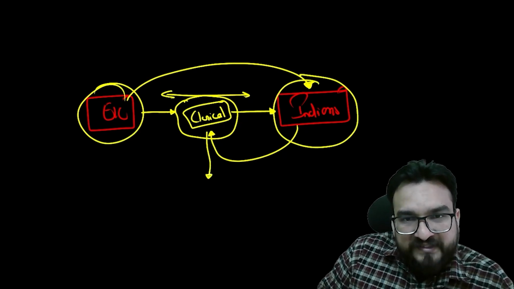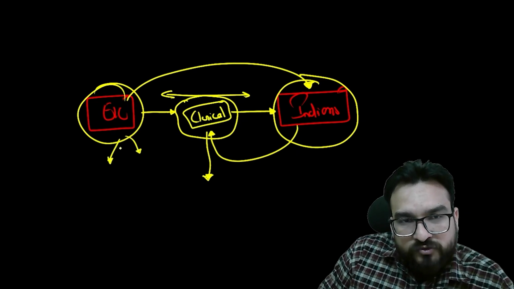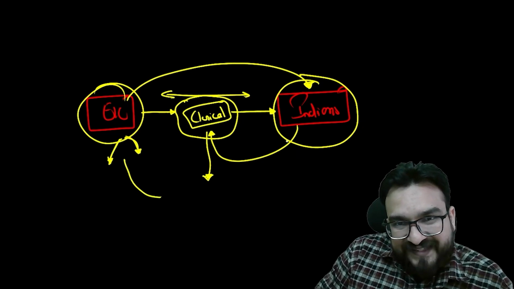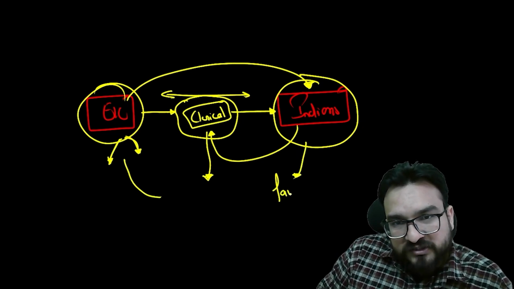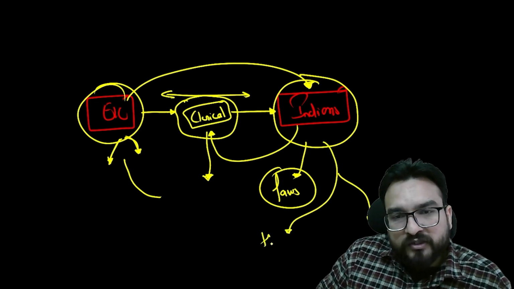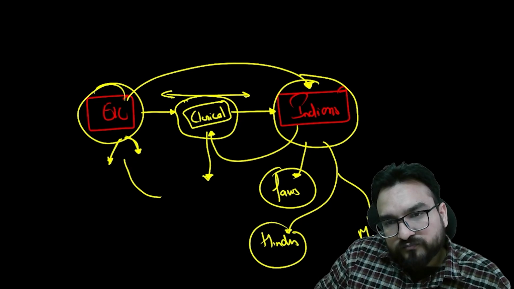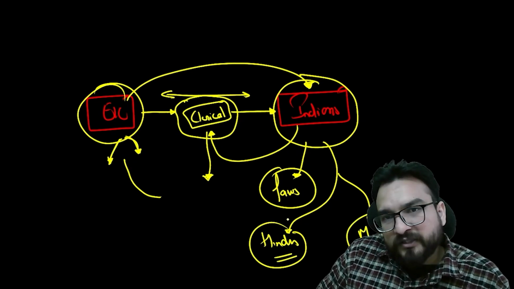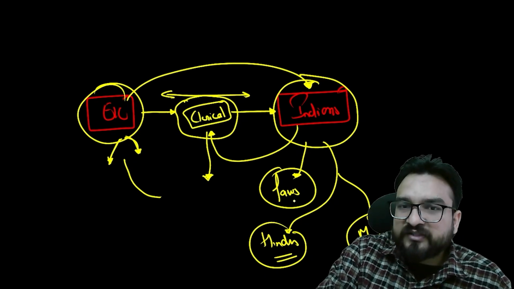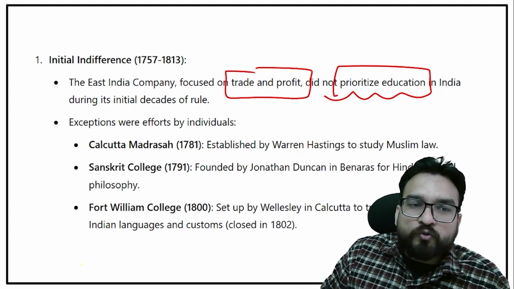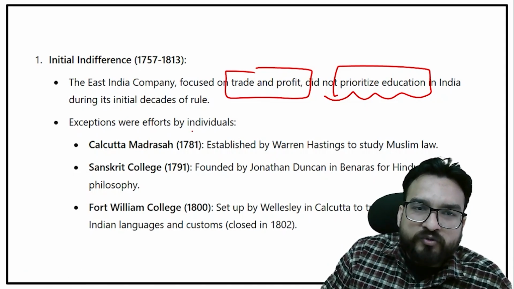So for this, for example, they are making some economic policies, political policies. Now there will be some flaws too. So they were making some codes too, right? So over here, in order to understand the Indians, they have to understand the Indian laws. And India at that point of time was governed, or you will see two major populations, Hindus and Muslims. Muslims have their own laws, Shariat. Over here, Hindus were governed by their own laws, right? So these things Britishers have to understand. So what Britishers will do? So you will be seeing that over here, they will be putting some individual efforts.